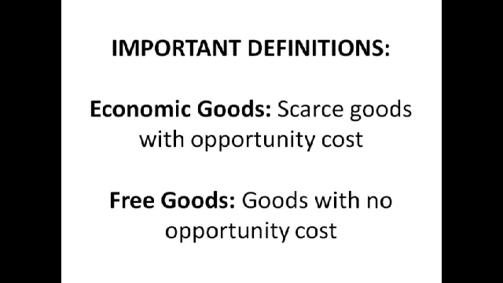A free good is basically the opposite of an economic good, so it's a good that is not scarce and has no opportunity cost. An example might be seawater, because there's so much of it, it's almost an unlimited amount, and you can take seawater without giving up anything else. It's quite hard to think of examples of free goods.